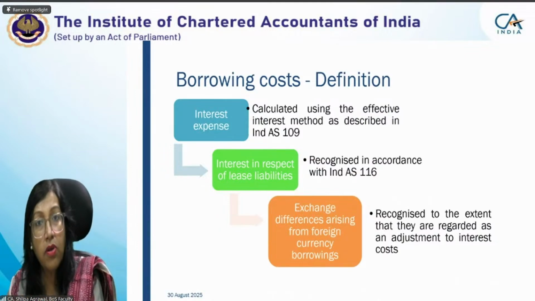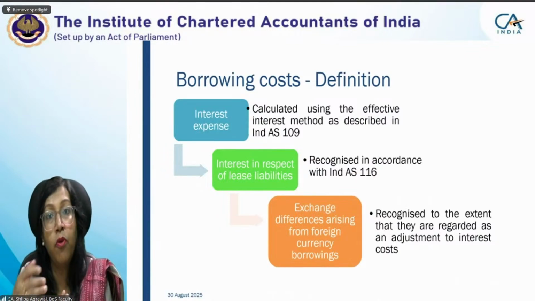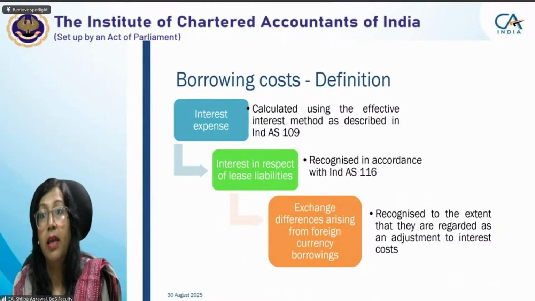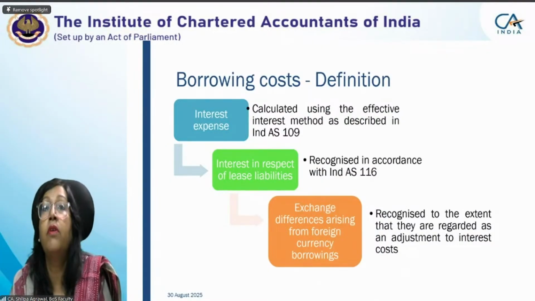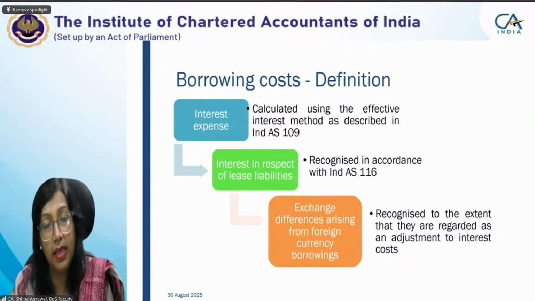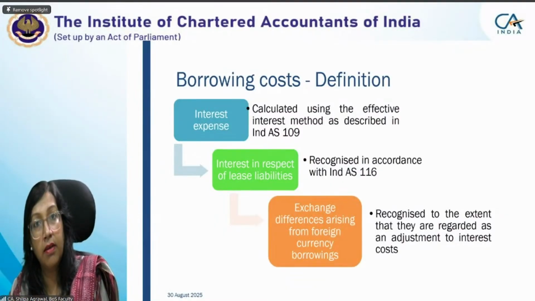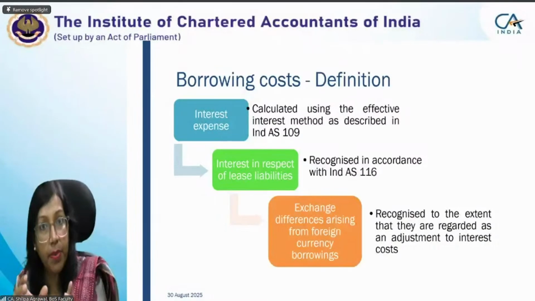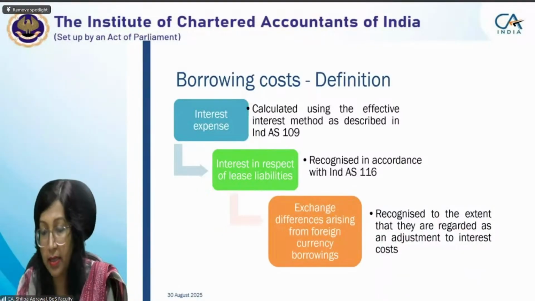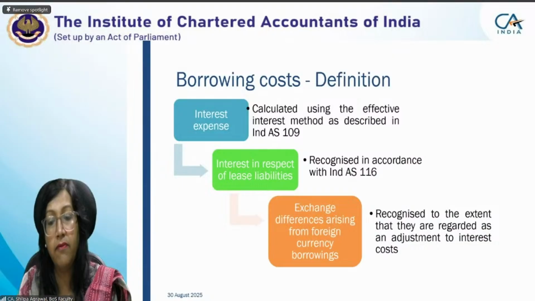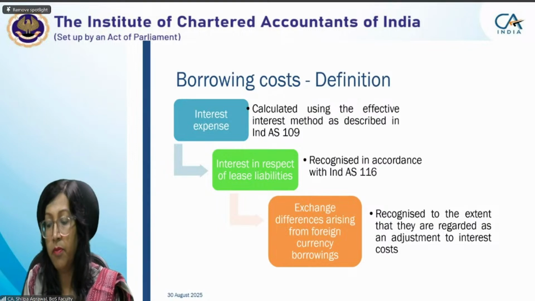The portion of exchange loss which would not have been incurred had we taken borrowings in local currency, that particular portion is considered as borrowing cost. We'll understand it later in this part, but that is the reason we consider some of the exchange differences as borrowing costs, because borrowings are taken even in foreign currency.